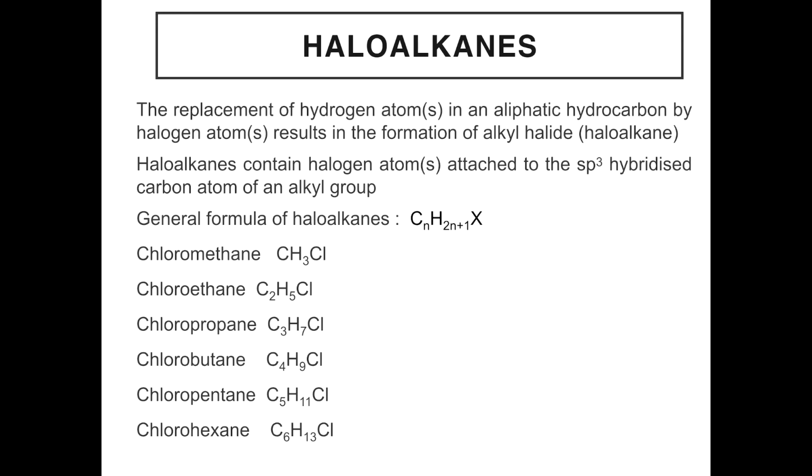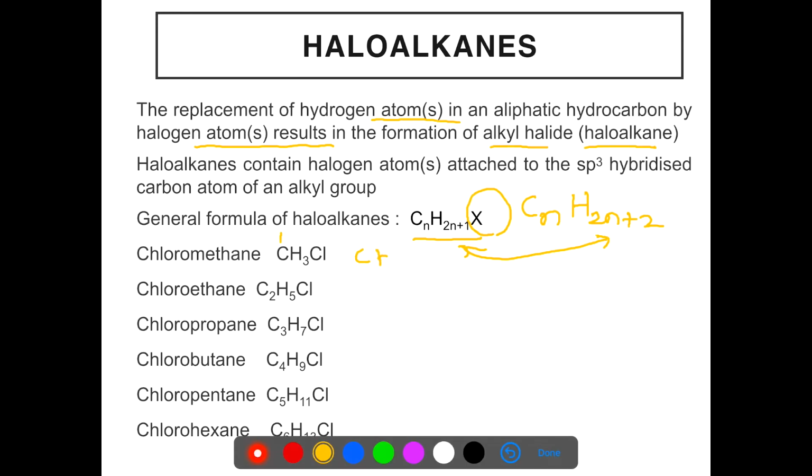When you see this homologous series, the successive members differ by CH2 group. There is a difference of 1 carbon and 2 hydrogen atoms between each successive member.